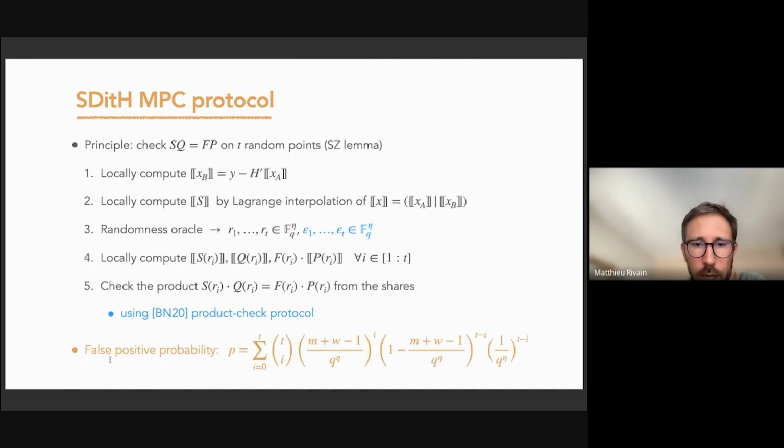So in the end, we obtain this a bit ugly false positive probability, but it is exponentially small with T, the number of points which are used, and with eta, the field extension. So we have different trade-offs. I don't mention it here, but we actually have a trick to avoid the interpolation at this step, which just slightly changes the original witness, but I won't go into those details.